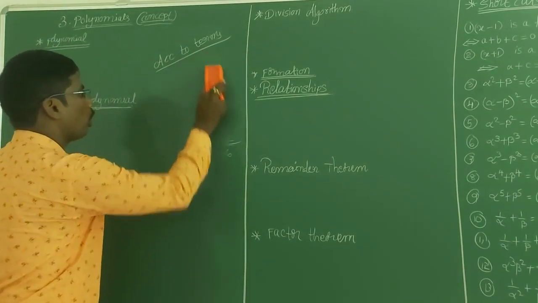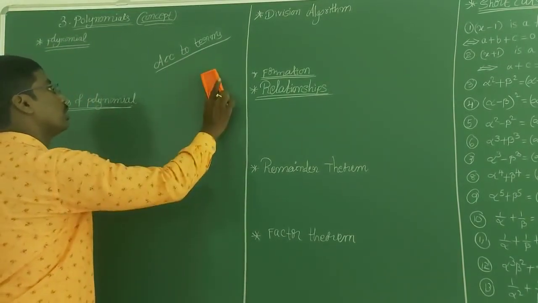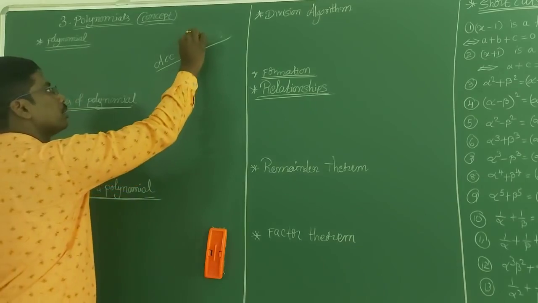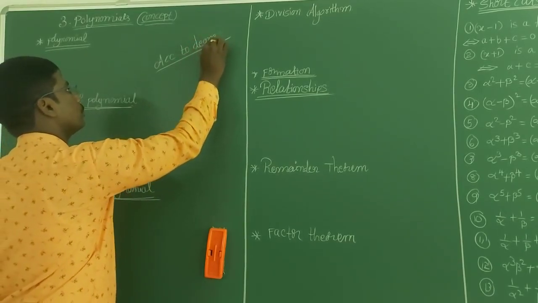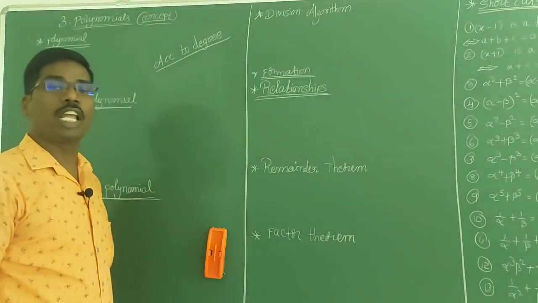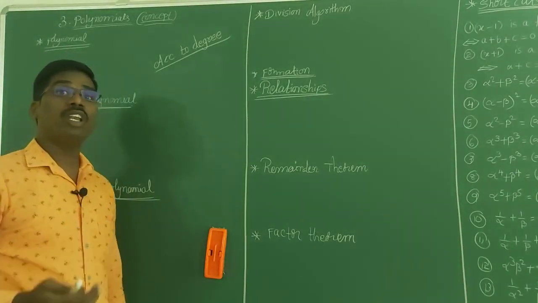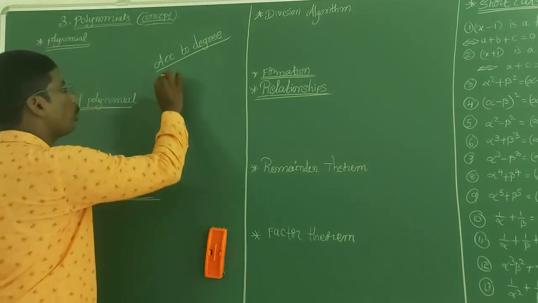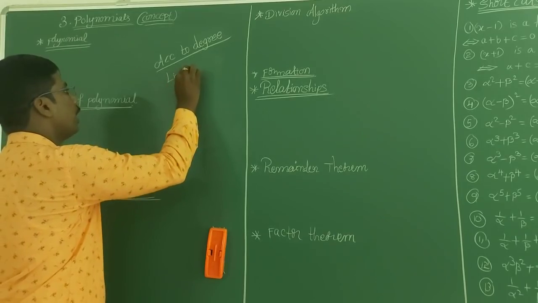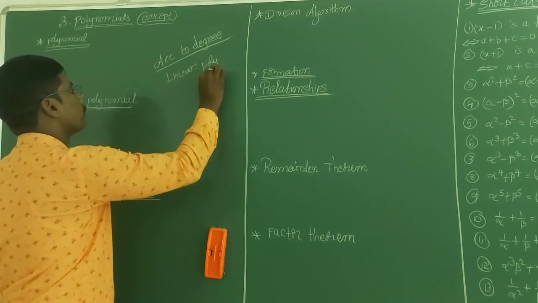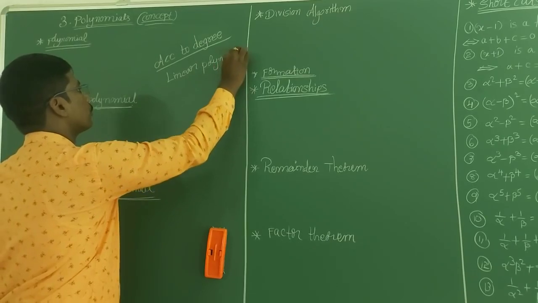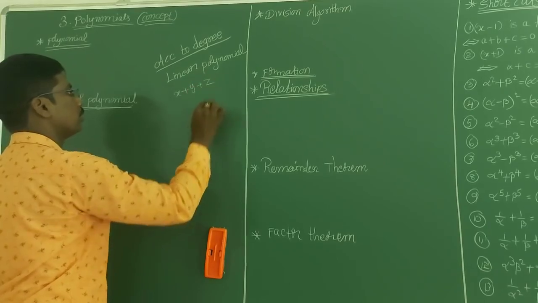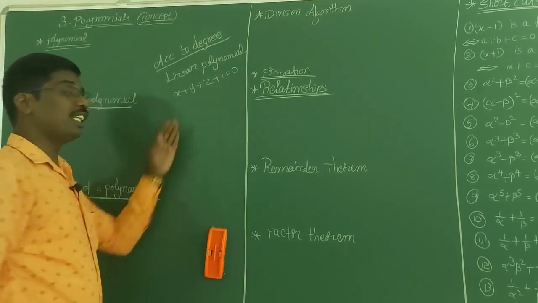Now we will discuss polynomials according to degree. Types of polynomials according to degree. A polynomial which is having degree 1 is called a linear polynomial. For example, x plus y plus z plus 1 is equal to 0. This is a linear polynomial.